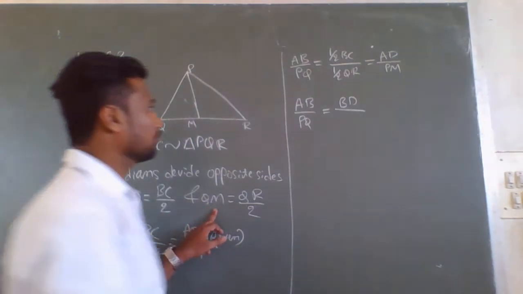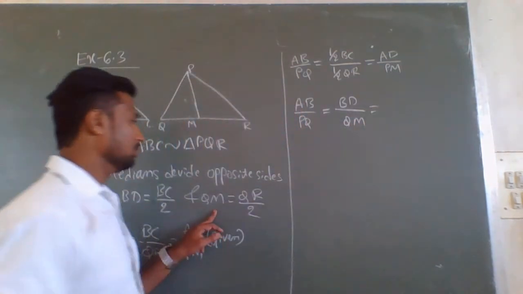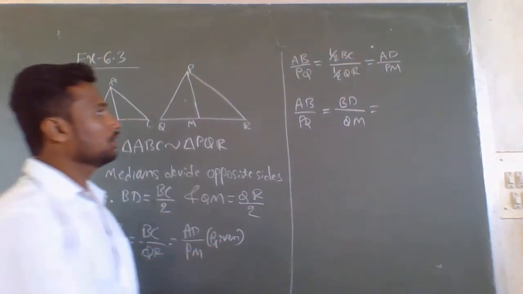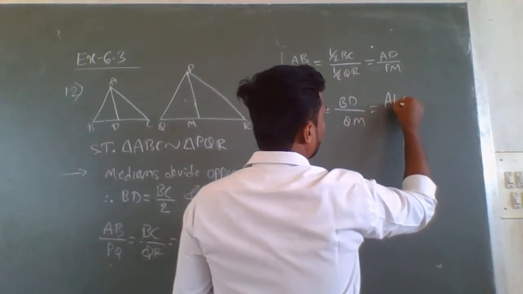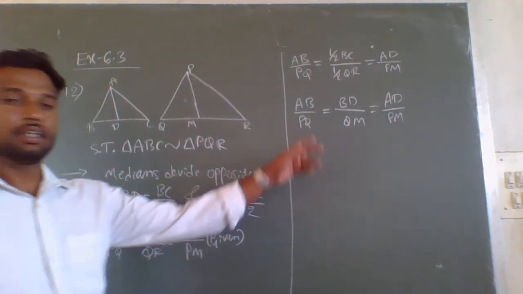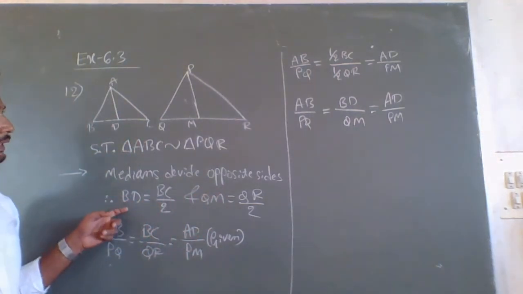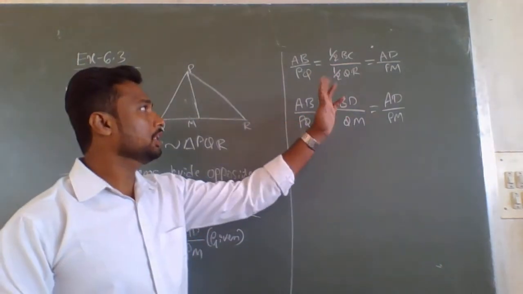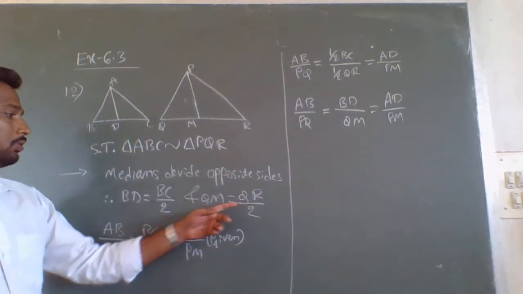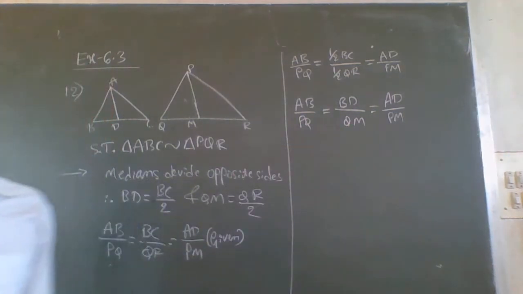Therefore, AB by PQ equals BD by QM equals AD by PM. In this step, in place of 1 by 2 BC we have written BD, and in place of 1 by 2 QR we have written QM.